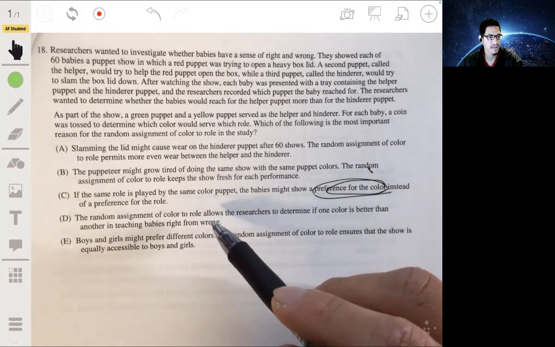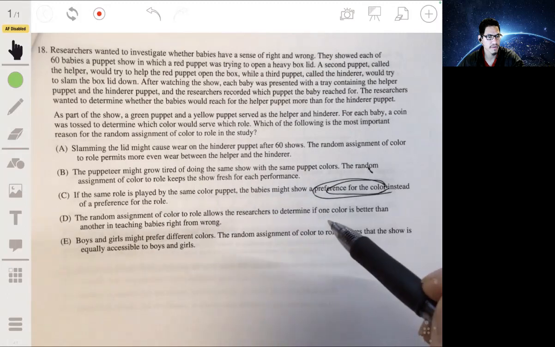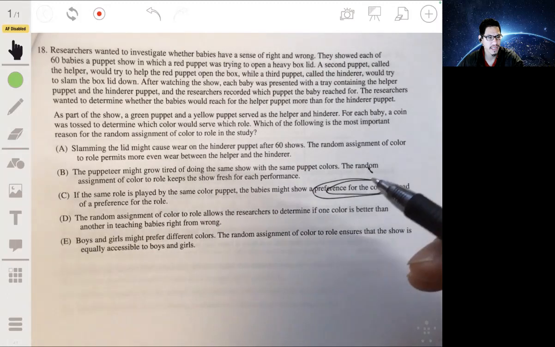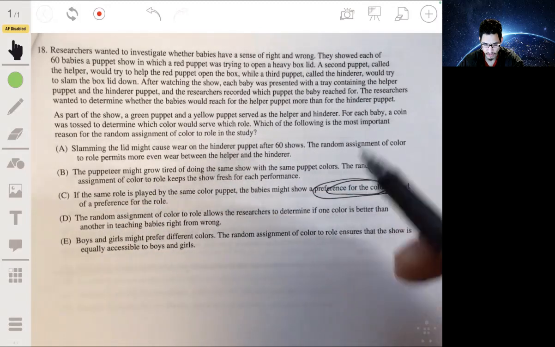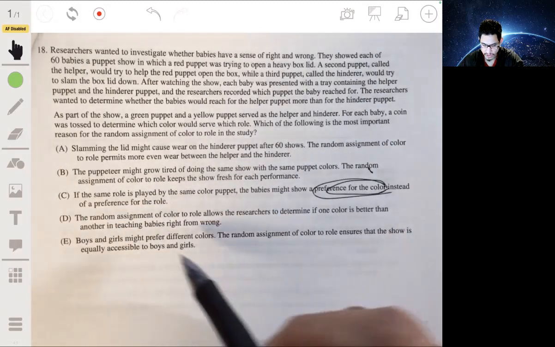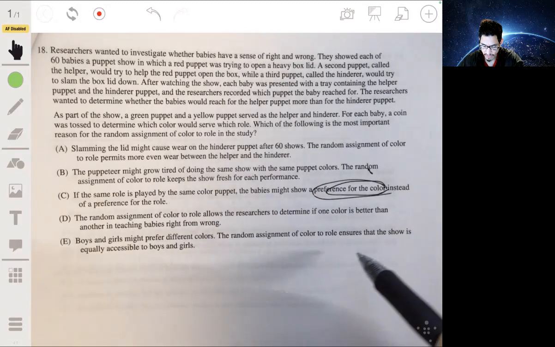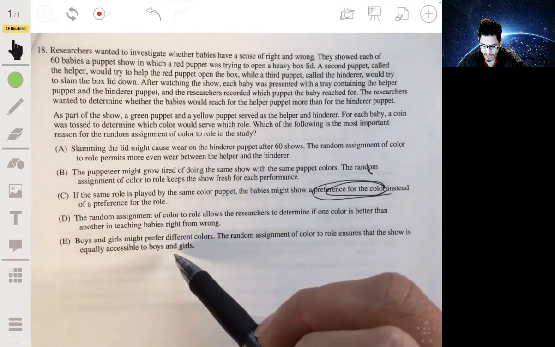The random assignment of color to role allows the researcher to determine if one color... No, we don't care about that anyways. That's the thing. We don't want to determine if color influences it. Boys and girls might prefer different colors. The random assignment of color ensures that the show is equally accepted.